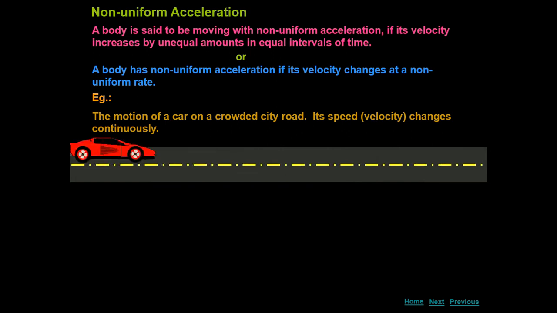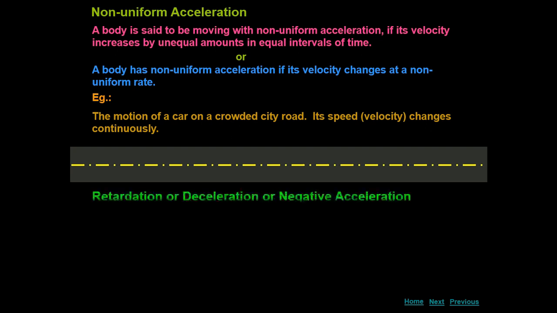See here, observe this motion of the car carefully. If you observe it carefully, its velocity changes at a non-uniform rate. So this is a non-uniform acceleration. The car has non-uniform acceleration.